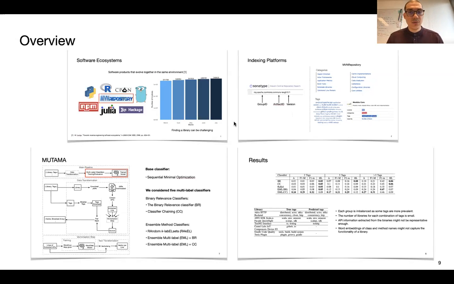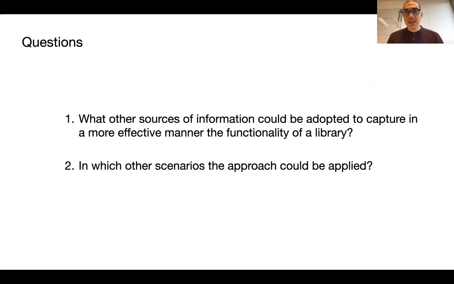To solve this issue, we propose a multi-label classification approach called MUTAMA, and the results show that there are some tags that the classifiers are able to predict, and we finally propose some guidelines to improve the performance in the future. Finally, we have two questions.